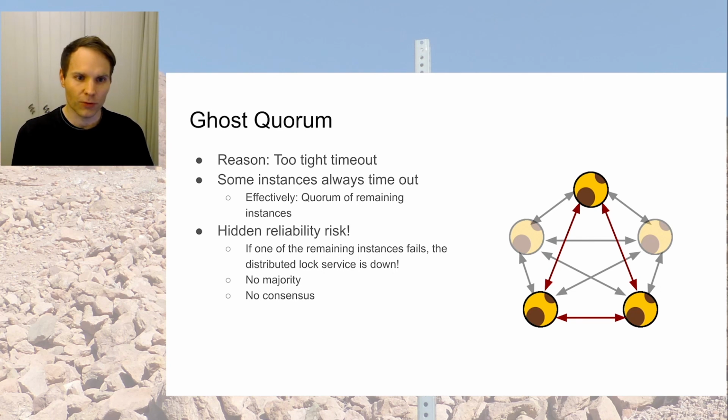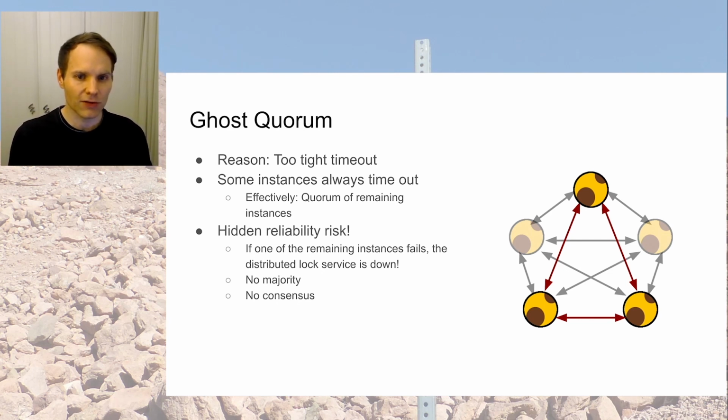So with our early stopping optimization, we are also opening the gates for something harder to debug, and this is this ghost quorum. The reason was a too tight timeout. It's always the same instances who time out, and that means that they're technically not really part of the quorum anymore. So instead of a quorum of 5, I had a quorum of 3. And this is a hidden reliability risk.